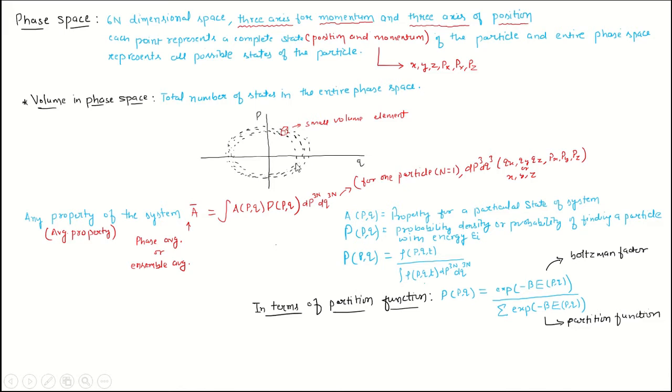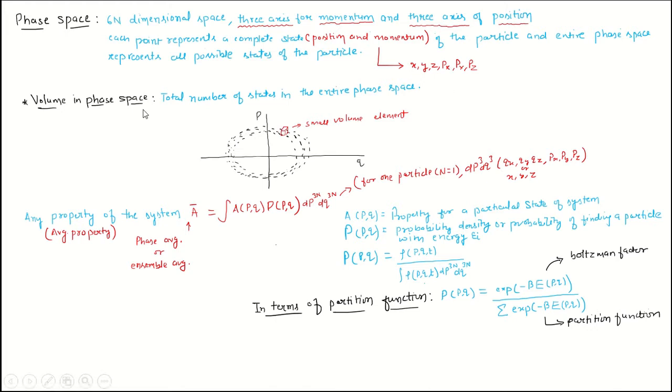So this is a phase space, and these are the points in this phase space, and each point here represents the state of the particle, that is the position and momentum of the particle, having 3 coordinates of position and 3 coordinates of momenta. The entire phase space represents all possible states of the particles in the time evolution.